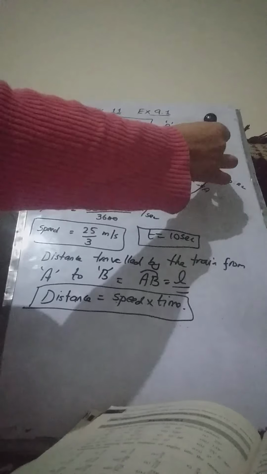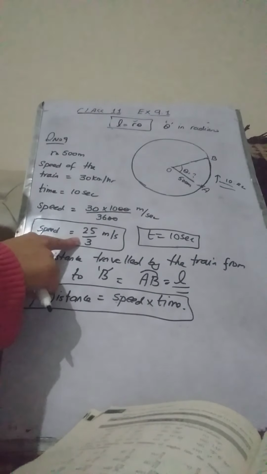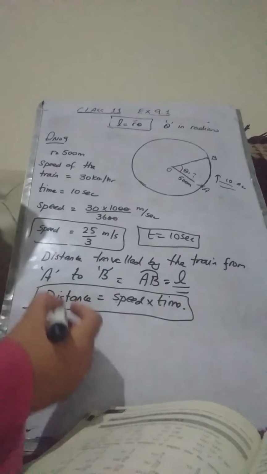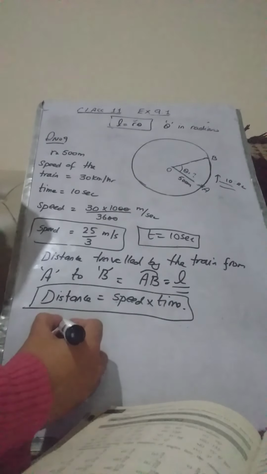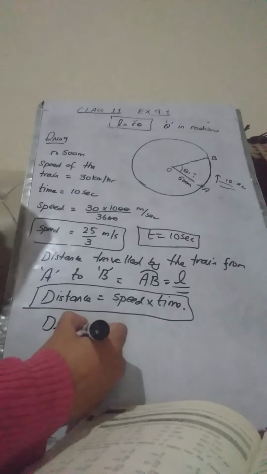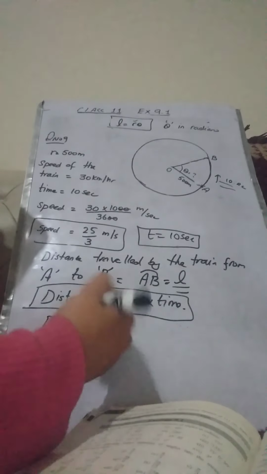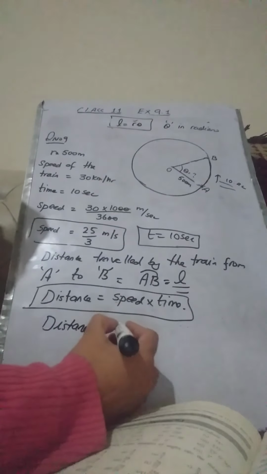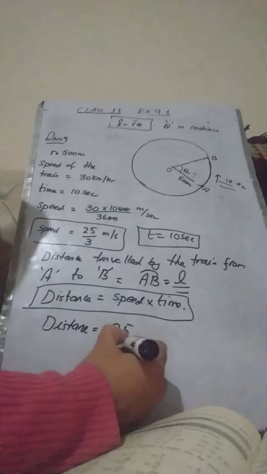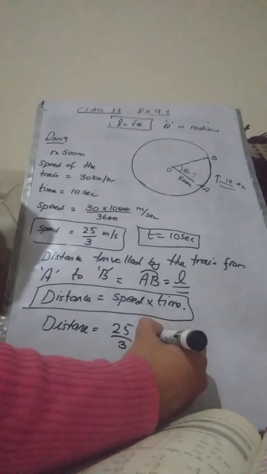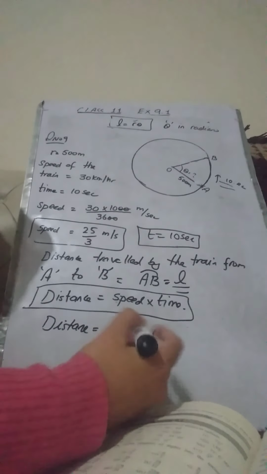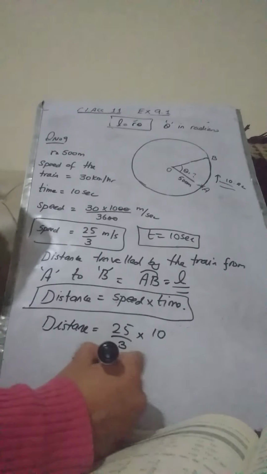Now we know that from A to B it has taken 10 seconds, and its speed was 25/3. This was given to us in the question, so we can easily find the distance traveled by the train from A to B, which will give us the arc length L. Speed of the train is 25/3 and its time is 10 seconds. So multiplying both of these, we are going to get this.